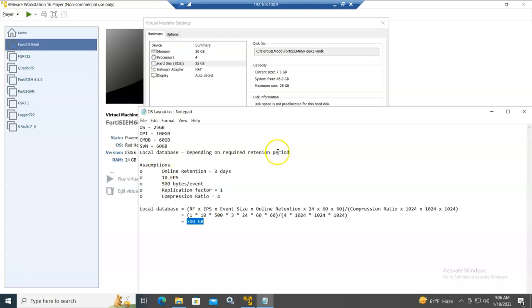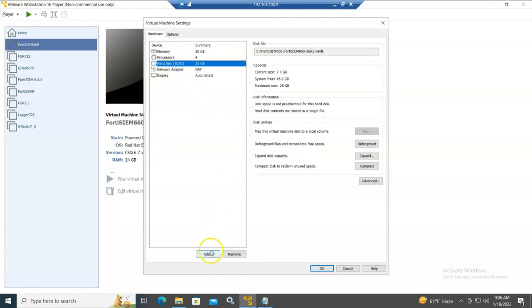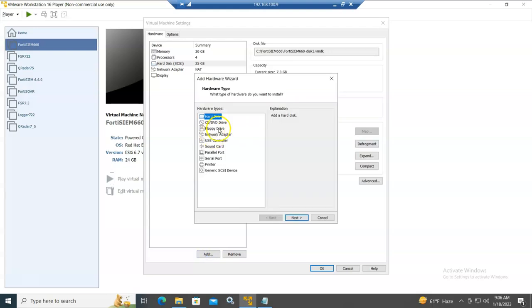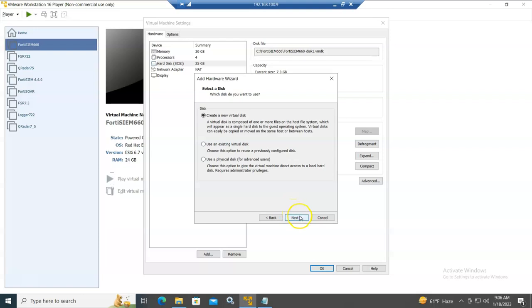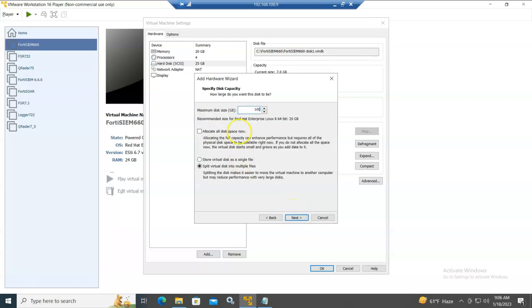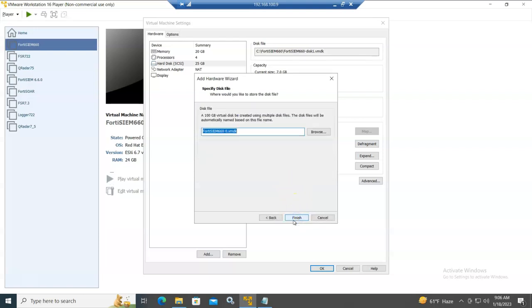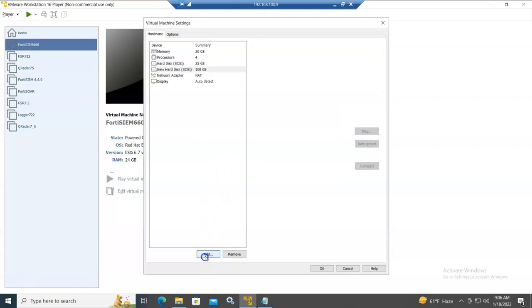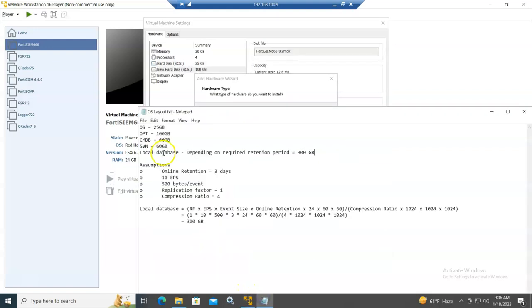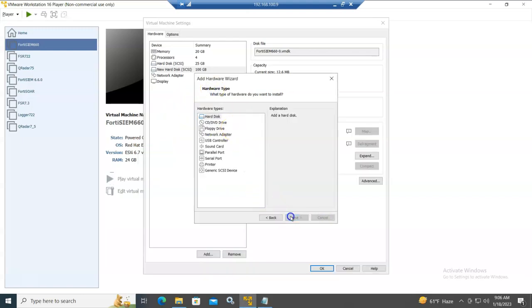Okay, so now we know that this will be 300 GB. So we can now start adding the hard disks. So the first one, you select SCSI every time. We put here 100. Okay, finish. Then add another one. This one will be for the CMDB, will be 60 GB.